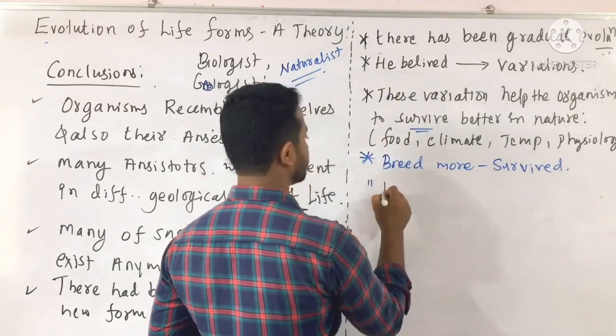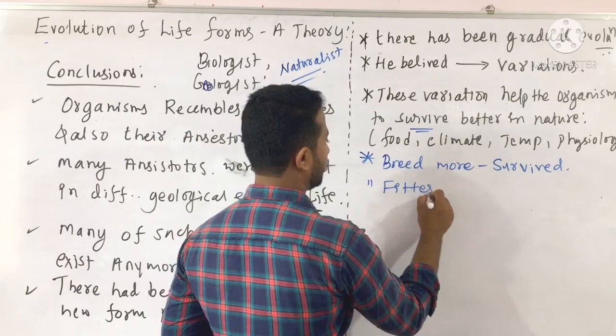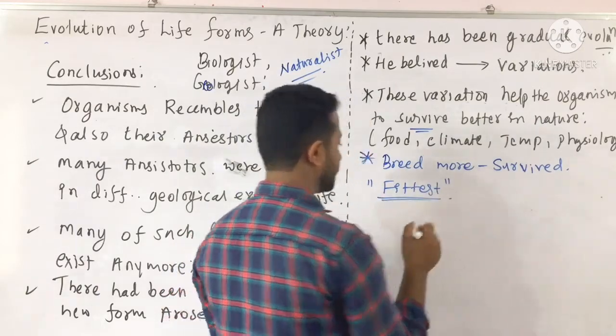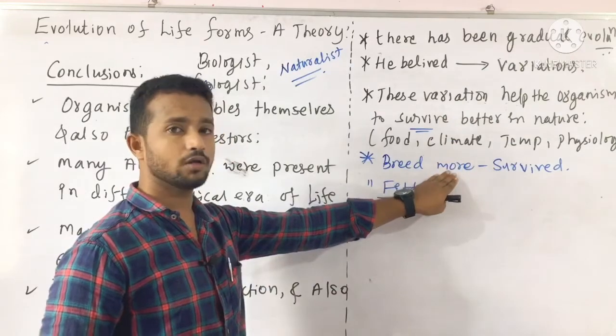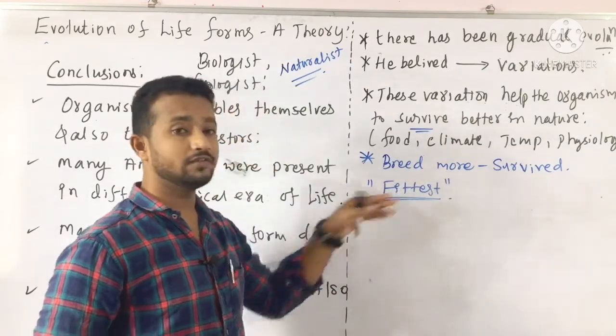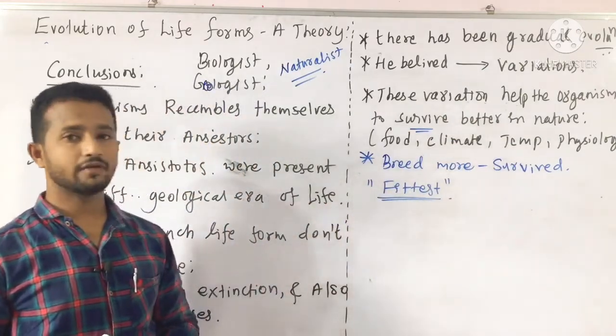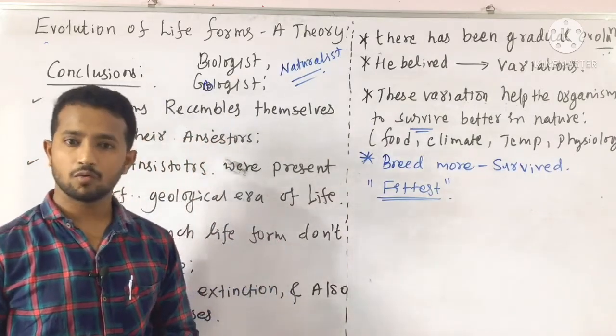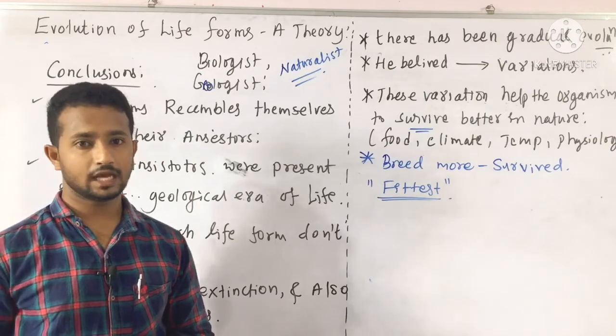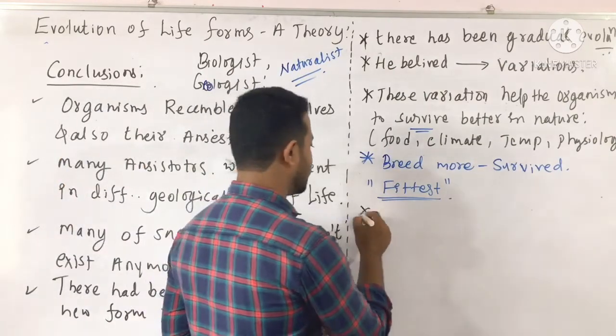As a result, such organisms are called the fittest. What is fittest? The individuals which survived in the changing environment and breed more are called the survived ones, and such individuals are called by Darwin the fittest. And hence fit ones have more progeny than the other ones, which is called reproductive fitness.